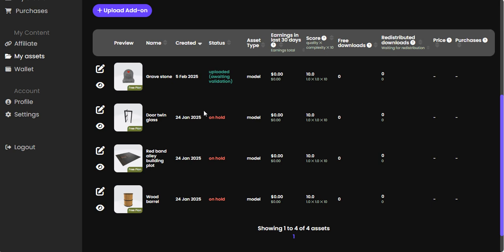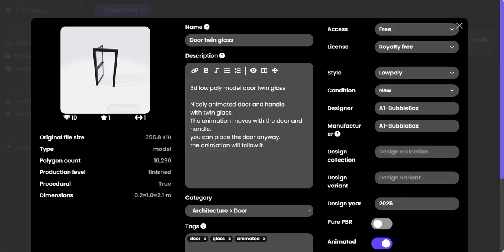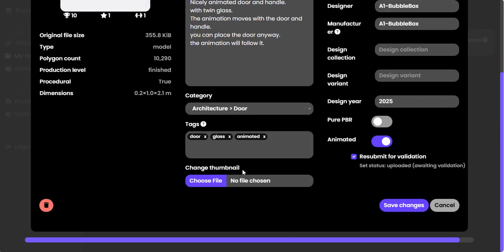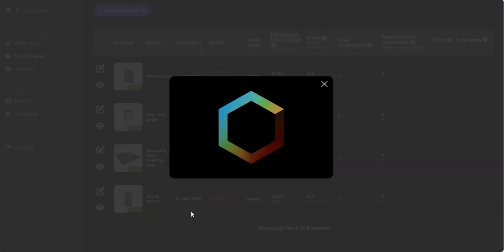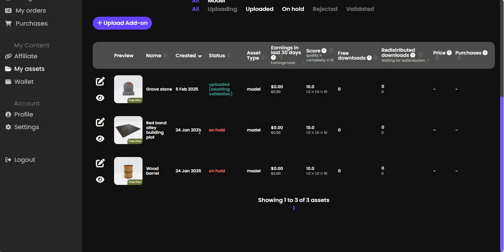But as I said, that's the door frame. It doesn't work. So I can click on the door frame. To the man himself, I will say thank you very much for the door frame, but I'm going to delete it. As I said, if they don't want the asset, they don't want the asset. It's as simple as that. So I'll delete it. It doesn't matter anyway because it's on Sketchfab. So as I said, if Blender don't want it, that's great.